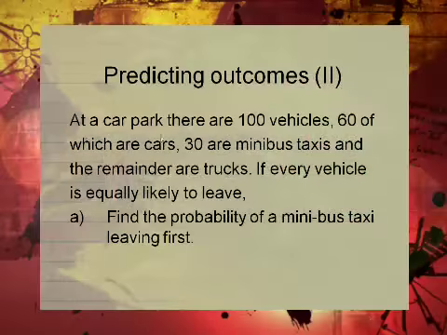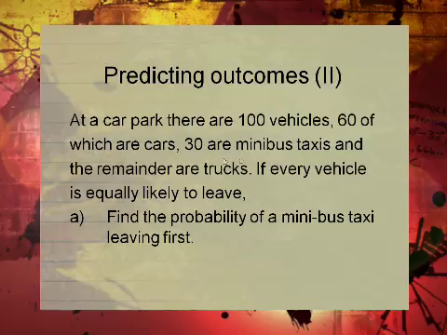At a car park, there are 100 vehicles, 60 of which are cars, 30 are minibus taxis, and the remainder are trucks. The remainder, we don't know the number of trucks, remember? We just said the remainder, whatever's left, those are trucks. If every vehicle is equally likely to leave, find the probability of a minibus taxi leaving first.